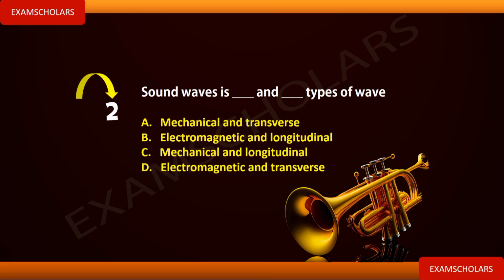Now, what have we learned in this video? We talked about the definition of wave, types of wave, and properties of wave. What are the types of wave that we have? We use different classifications. According to the medium, we said we have mechanical and electromagnetic. According to how the energy is moving, we talked about standing wave and progressive wave. And according to the direction of movement, we talked about transverse wave and longitudinal wave.